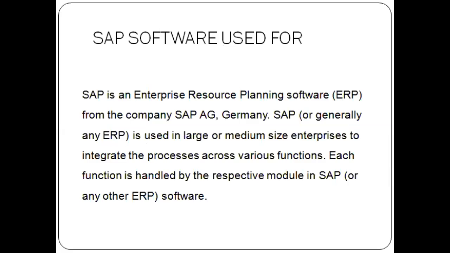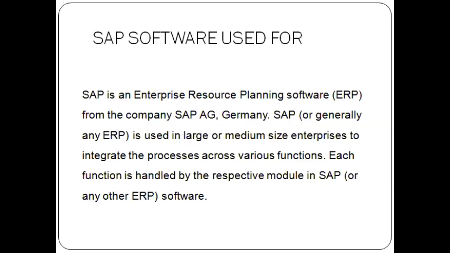Then where are we using this SAP software? SAP is an enterprise resource planning software developed by a German company, and it is used for large or medium-size enterprises, that is large-scale industries and multinational companies, where the employees are more, where 1,000 or more employees are working, and the company works not only for one nation, one country, but even has foreign companies working as partners for your organization.